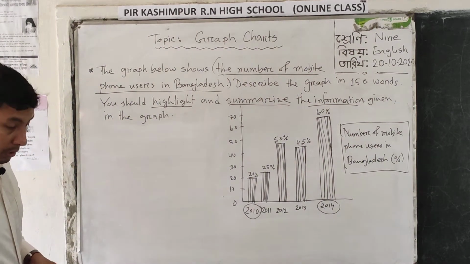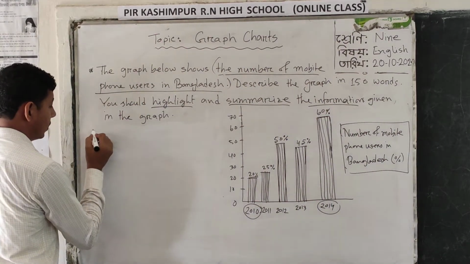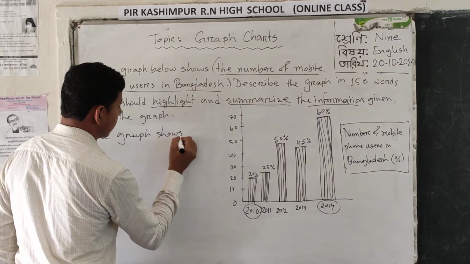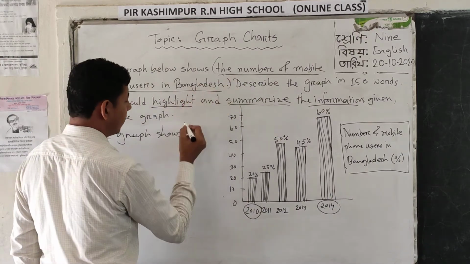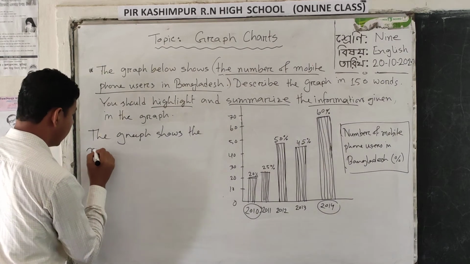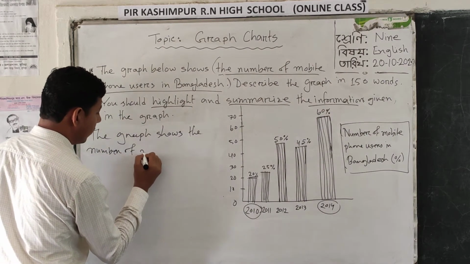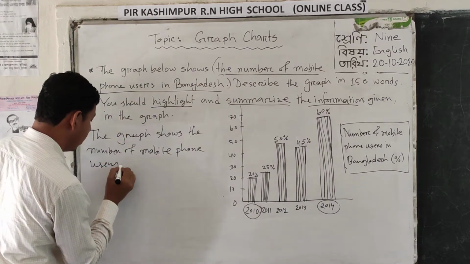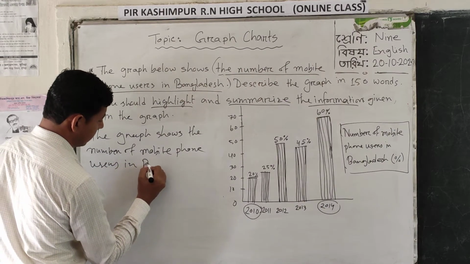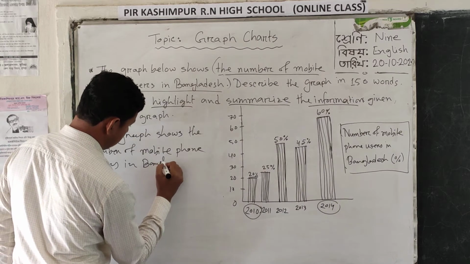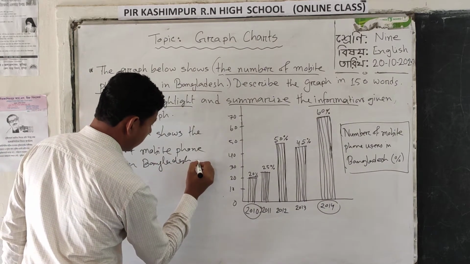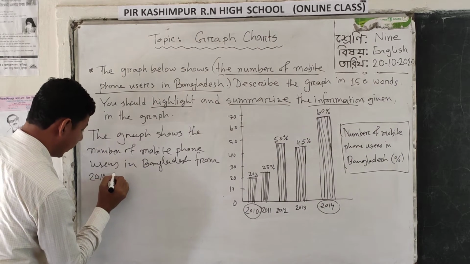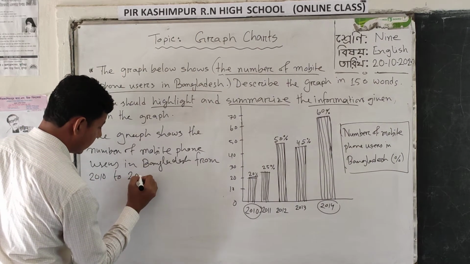Dear learners, you can write it. The graph shows the number of mobile phone users in Bangladesh from 2010 to 2014.